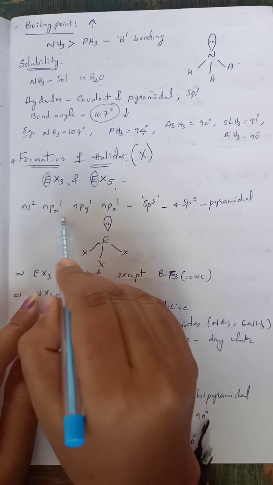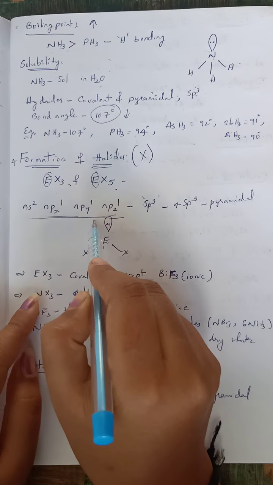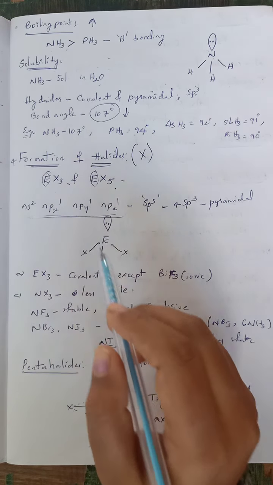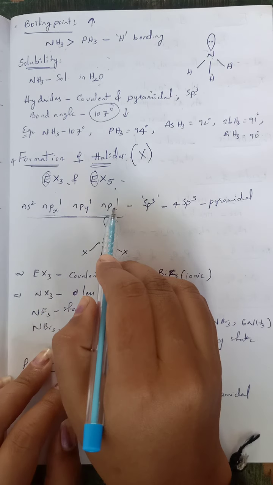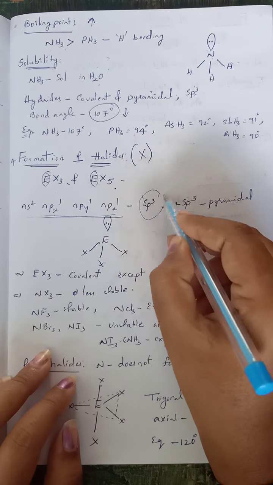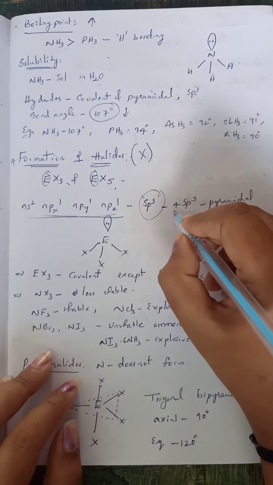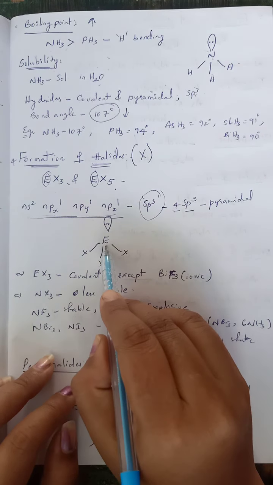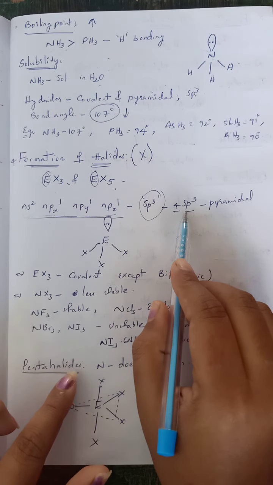This is the outermost general configuration of group 15 elements, that is ns2 np3. We can also write this np3 as npx1, npy1 and npz1. Whenever these 3 electrons present in np orbitals overlap, they undergo sp3 hybridization and form 4 sp3 hybrid orbitals. That means around the 15th group element, 4 sp3 hybrid orbitals are located.